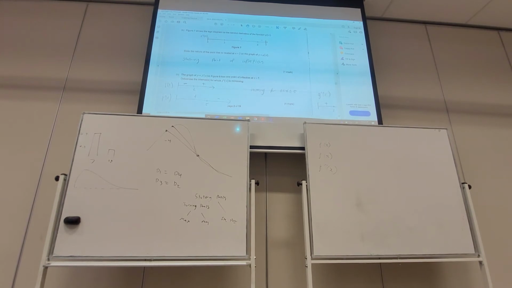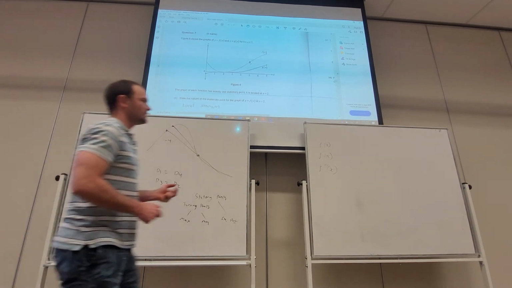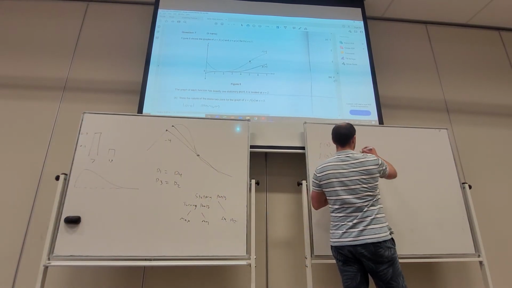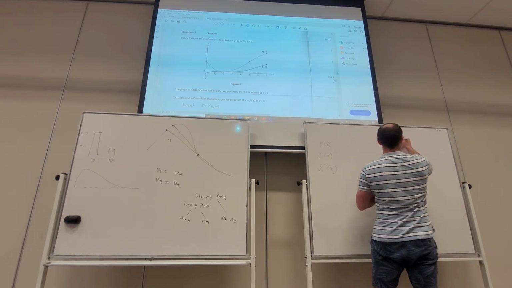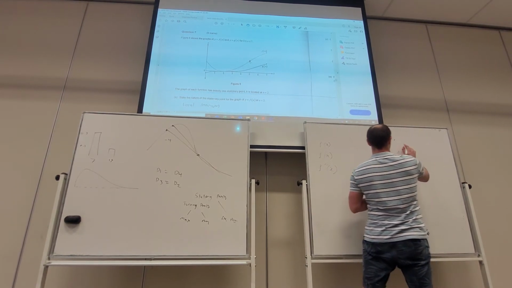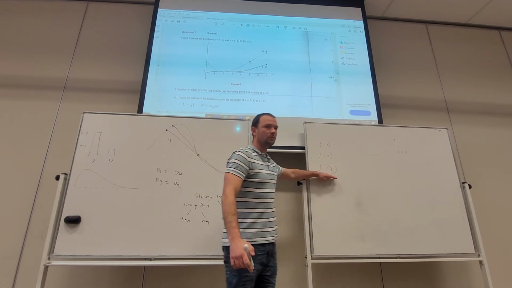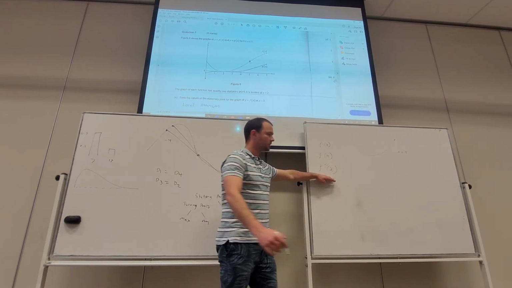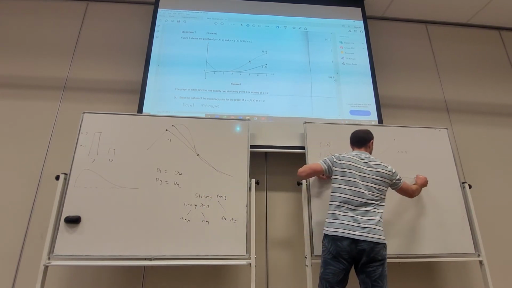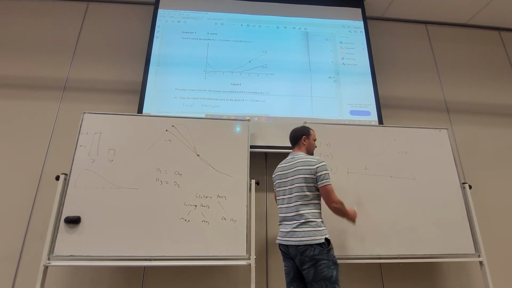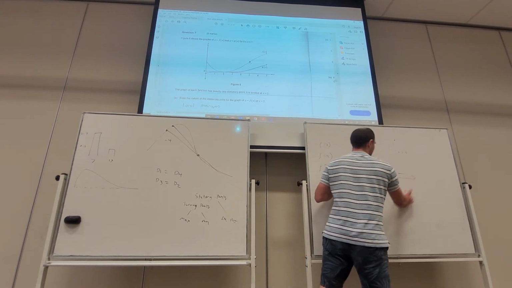Okay, the graph has a point of inflection at x is 5. That's the dot that I've put there. And so what you can see is f of x goes from concave up to concave down at x is 5. So if you're to draw the sign diagram of the second derivative, what that means is it is concave up from 0 to 5 and then concave down.